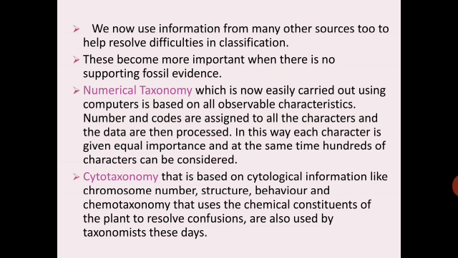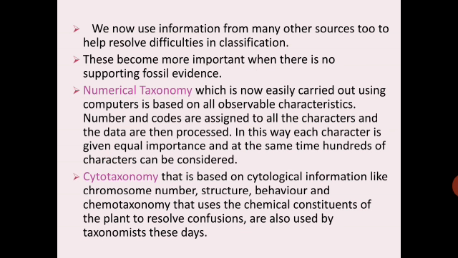Coming to cytotaxonomy, that is based on cytological information like chromosome number, structure, behavior, and chemotaxonomy that uses the chemical constituents of plants to resolve confusions are also used by taxonomists these days.